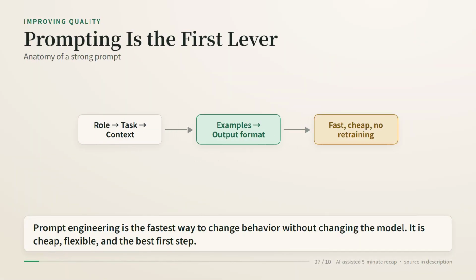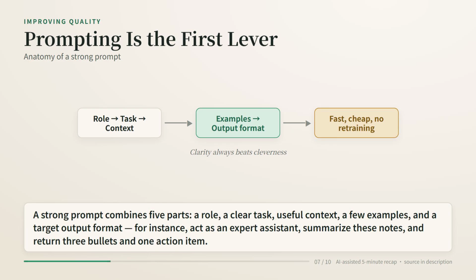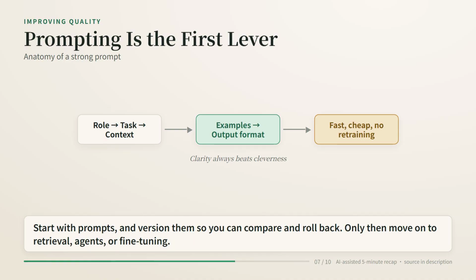Prompt engineering is the fastest way to change behavior without changing the model. It is cheap, flexible, and the best first step. A strong prompt combines 5 parts: a role, a clear task, useful context, a few examples, and a target output format. For instance, act as an expert assistant, summarize these notes, and return 3 bullets and 1 action item. Start with prompts, and version them so you can compare and roll back. Only then move on to retrieval, agents, or fine-tuning.